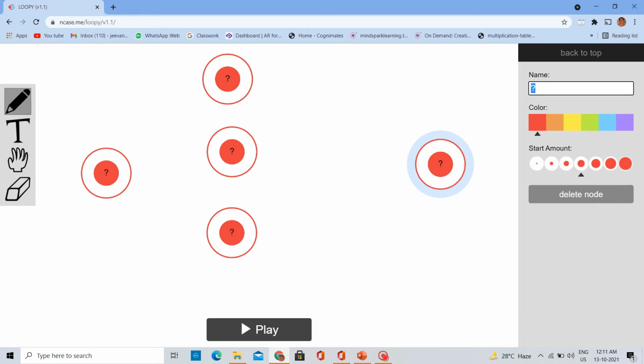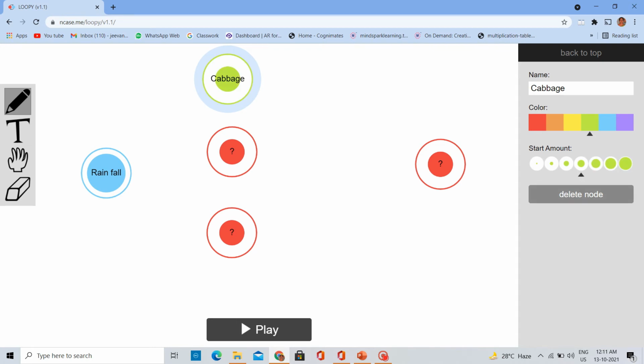You can see this circle has been selected now. You can see the properties of the circle over here, right? So here, we can change the name of this one to rainfall, and the rainfall will be in blue color, and you can also select the amount of rainfall here. And we will name the second circle cabbage. The cabbage will be in green color, and the amount of cabbage will be the normal one, medium.